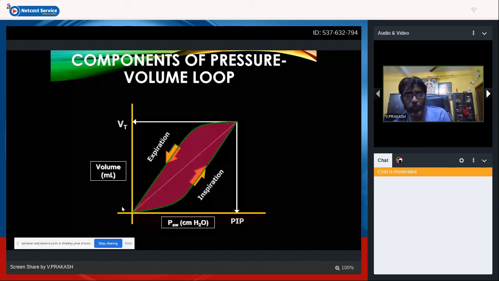After this particular point, there is a dramatic increase in the volume for the increase in pressure. When you increase your pressure more, the change in volume is more.